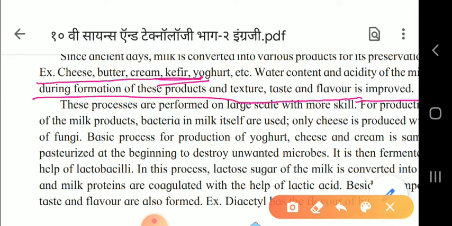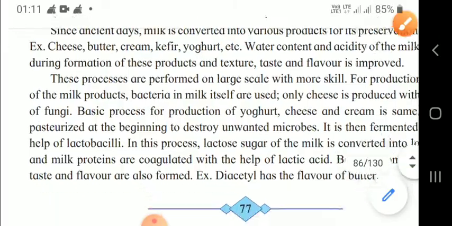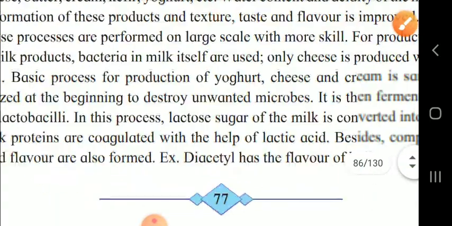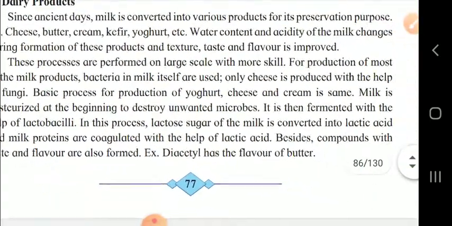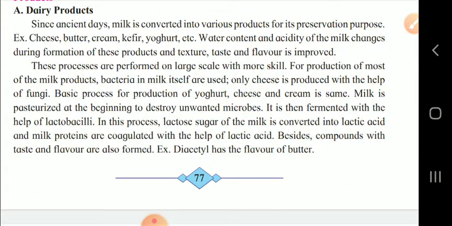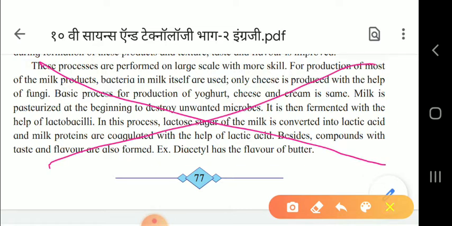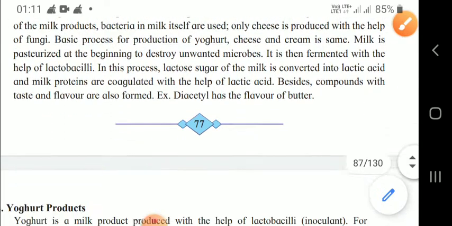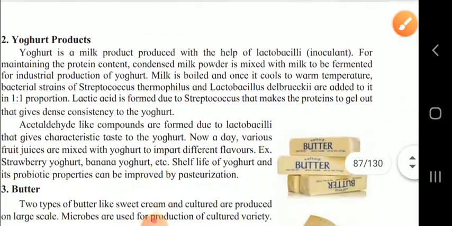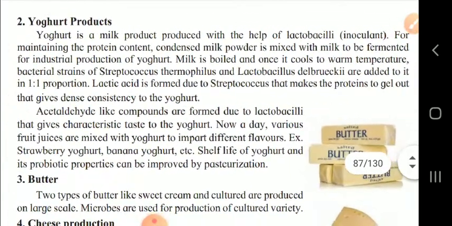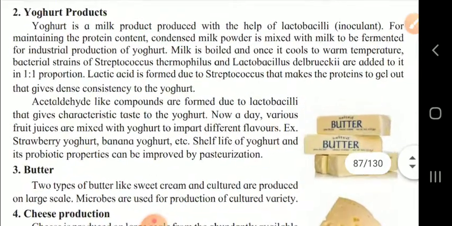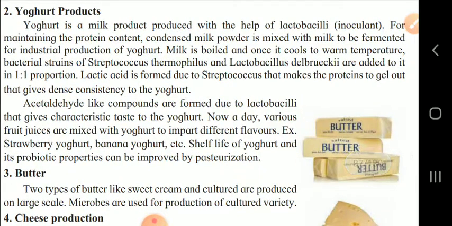Okay, children. Now this part, from this process, from here up to the flavor of butter is cancelled or omitted for you. Okay, let us come to the next page, that are yogurt products. So we will see here, children,